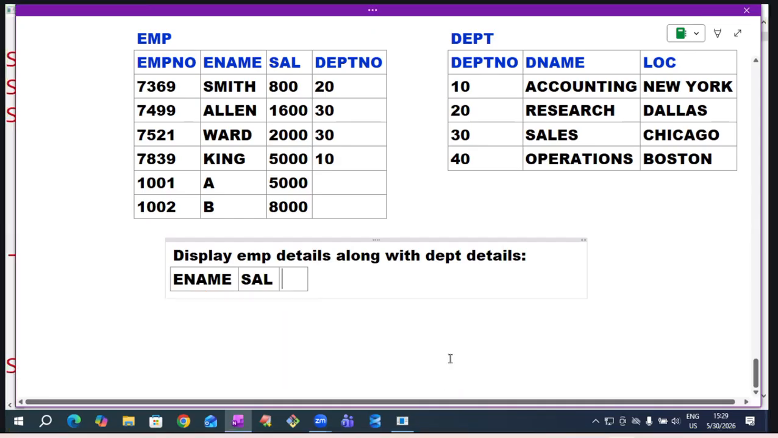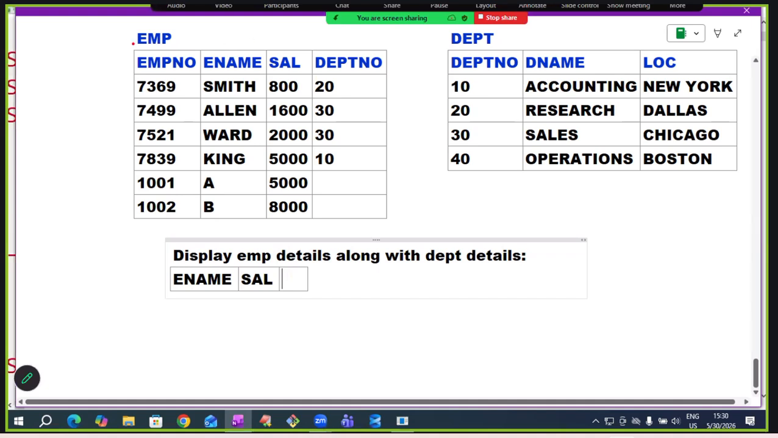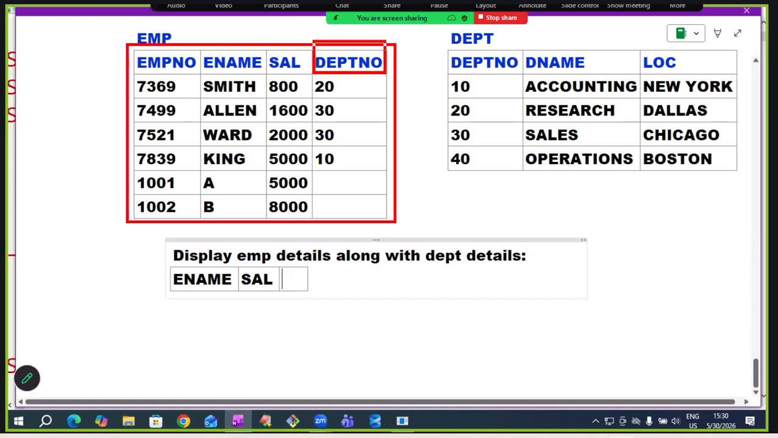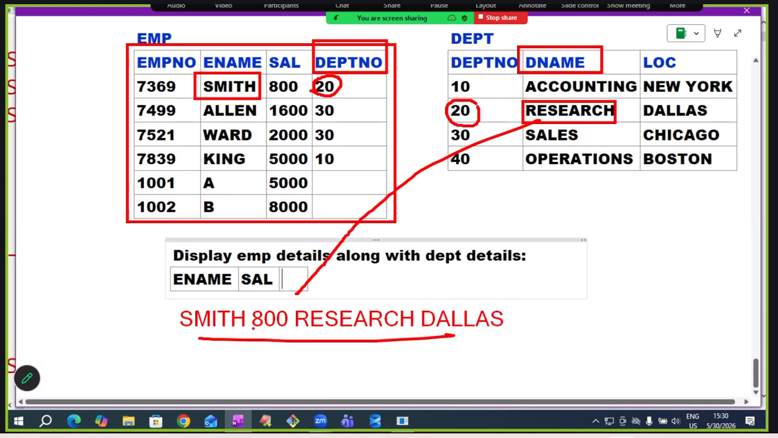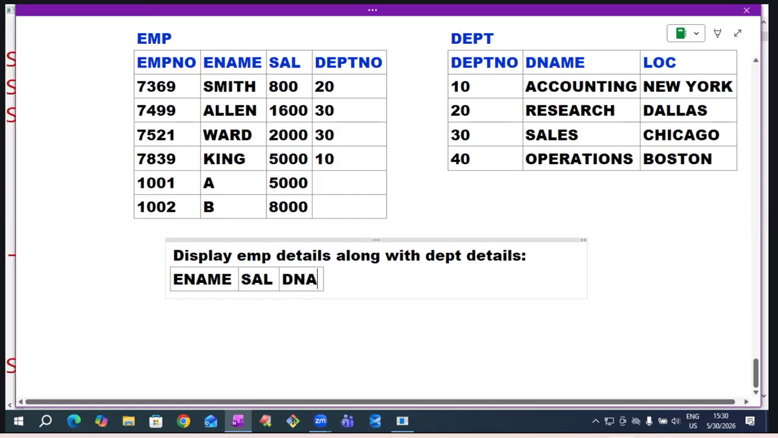But I want to get department name. EMP table has department number. It has no department name. Department name is available in department table. The Smith employee working in 20 department means research. So this department name I want. Okay, employee details with department details. Smith employee salary is 800, working in 20 department means research, located at Dallas. This is the output I want to get now. Employee details with department details. This is my requirement.